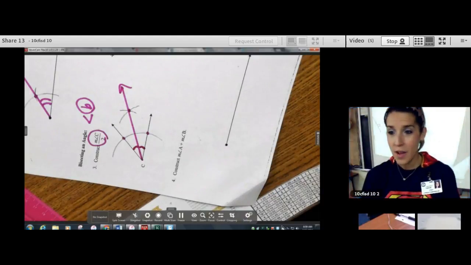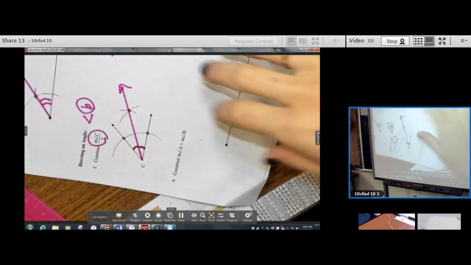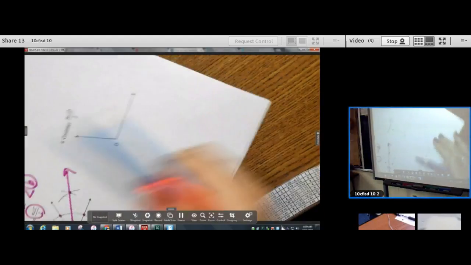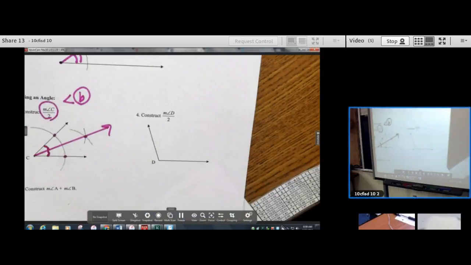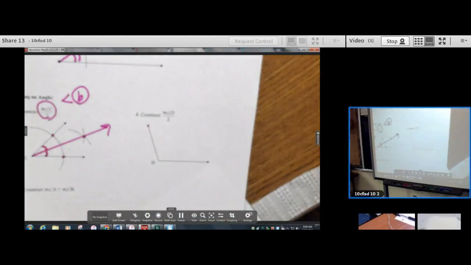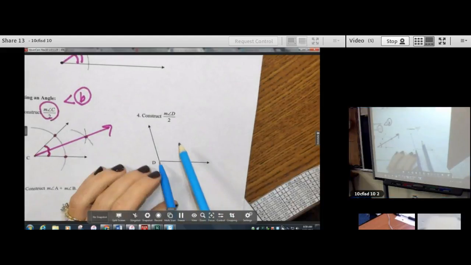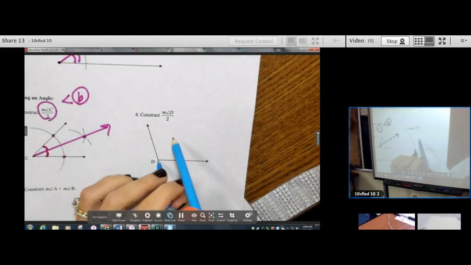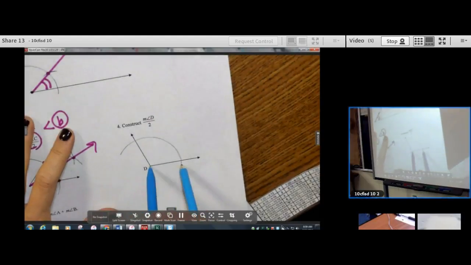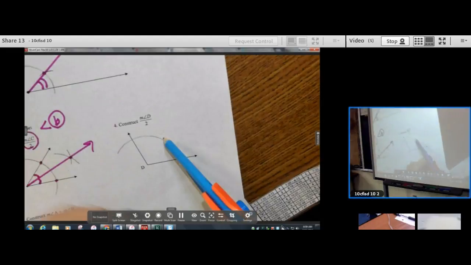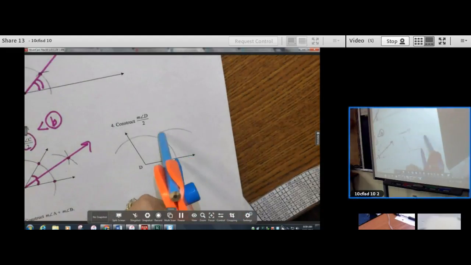Cool? Okay, I'm going to do it one more time, and I'm going to do it faster, so I'm not explaining myself as much. All right, angle D, let's bisect you. You're about to be bisected. Okay, angle D. Step 1, open your compass and make an initial arc. So needle on the vertex, take my compass, twist it, and make an arc. Put the needle on one intersection and make an arc out here.